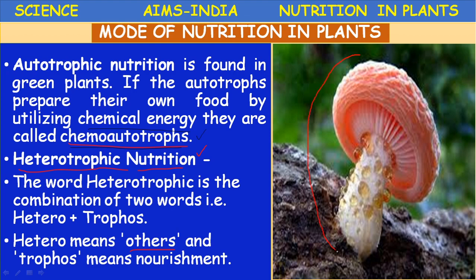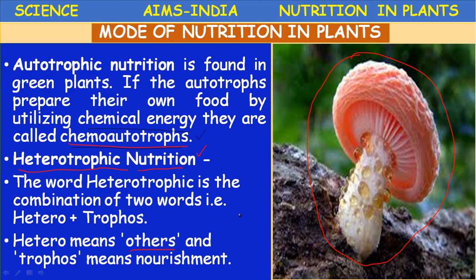For example, fungi like mushroom. Here one example is given, mushroom is a non-green plant. So most of the heterotrophic plants are non-green. Fungi is a non-green plant which grows on the dead and decomposing organic matter. Such organisms are called heterotrophs.